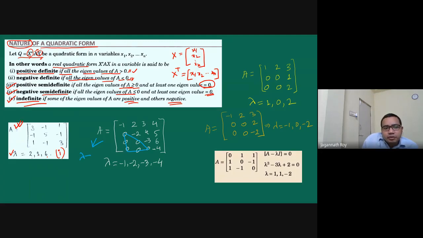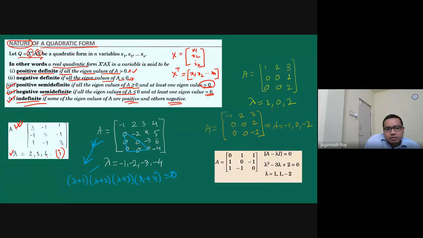The characteristic polynomial for this type of matrix, since it is triangular, will be this way: the characteristic equation is (lambda plus 1)(lambda plus 2)(lambda plus 3)(lambda plus 4) equals 0.